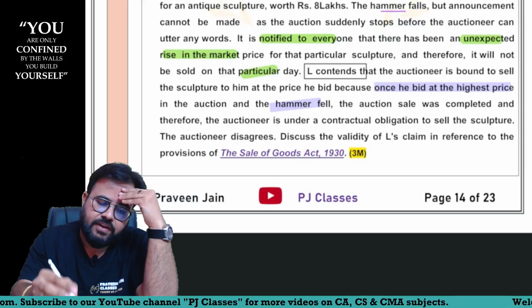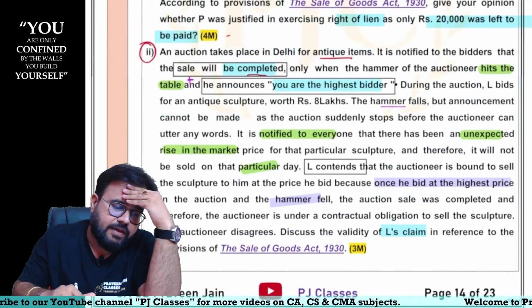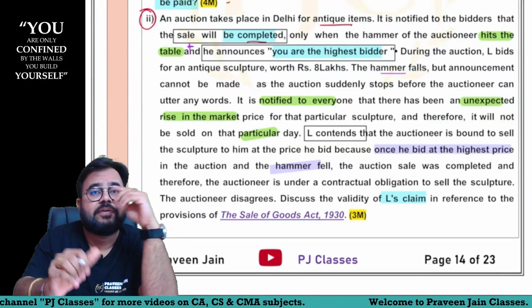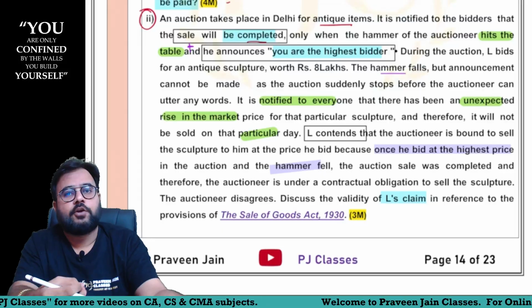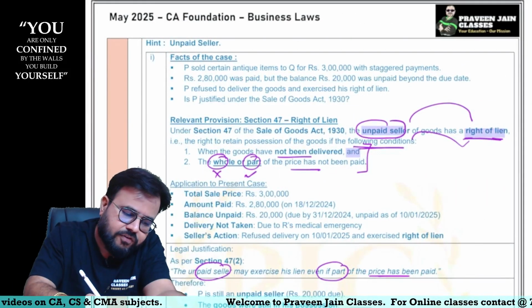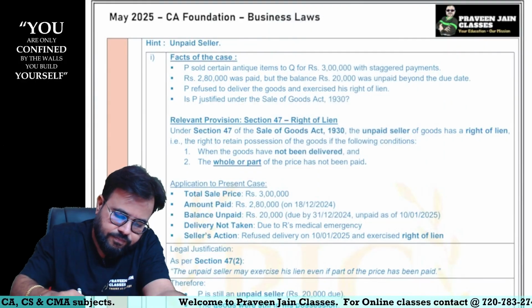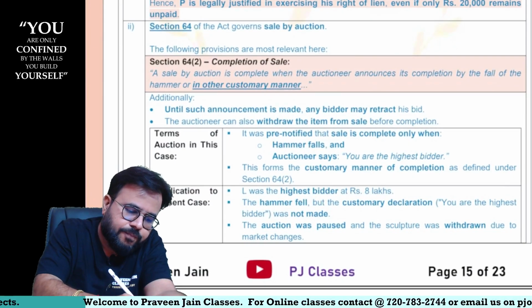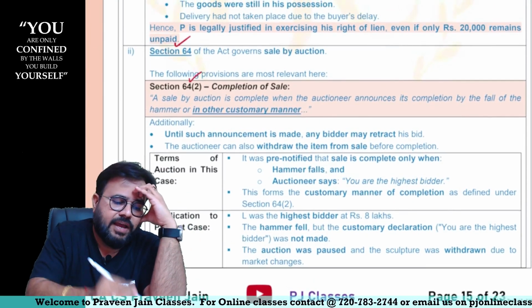Discuss the validity of L's claim. Who is L here? The person who is participating in the bid, sir. Now tell me, sir, do you think L will have any claim in this part? Answer is no. He will not have any claim, sir. Let us see the answer, sir. Section 64. Now, subsection 2, directly I am referring, sir.